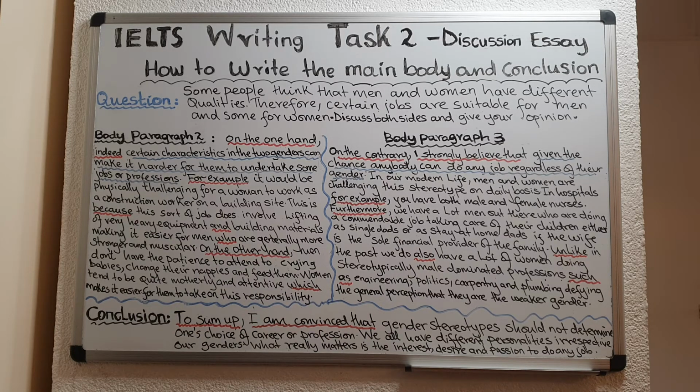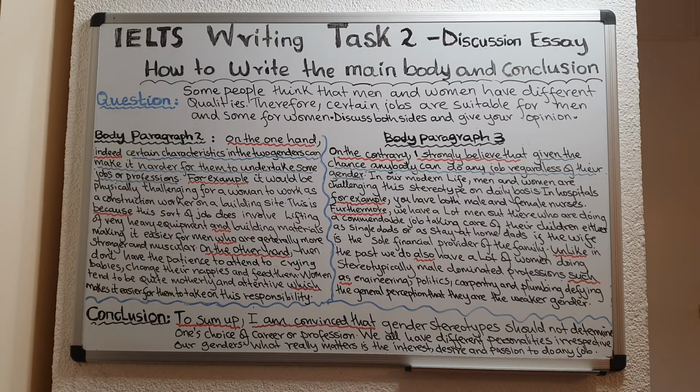That is a very, very important statement to use when you're writing a discussion essay where you have to give your opinion. So, on the contrary, I strongly believe that given the chance, anybody can do any job regardless of their gender. So in this topic sentence, I am taking a stand, and in that stand, I'm making it very clear it's also my opinion.